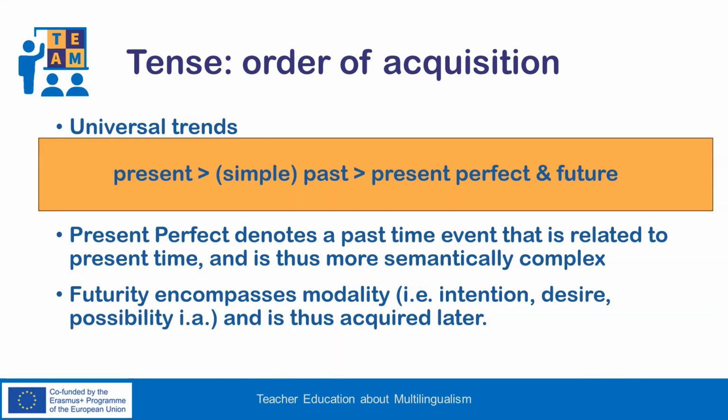Overall, it seems that there are the following universal trends. First, present tense is acquired. Next, simple past tense forms, that is perfective aspect forms, followed by present perfect and finally future. Noticeably, present perfect denotes a past time event that is related to present time and is thus semantically more complex. Futurity, on the other hand, encompasses modality, that is intention, desire, possibility, etc., and is thus acquired later.